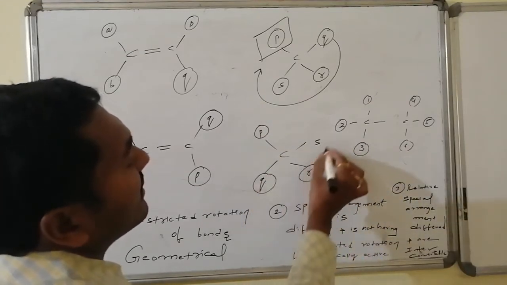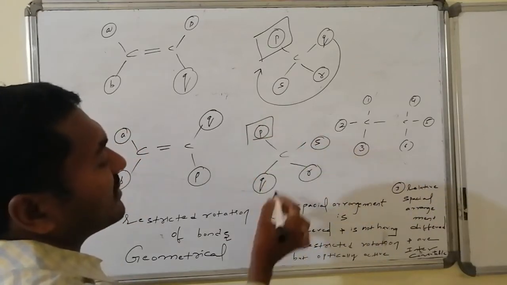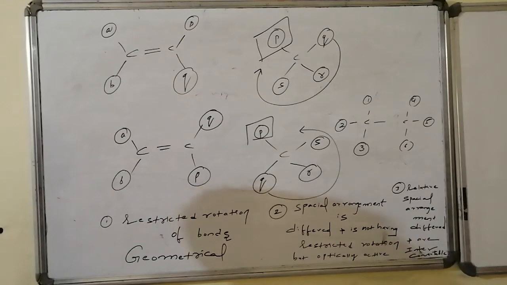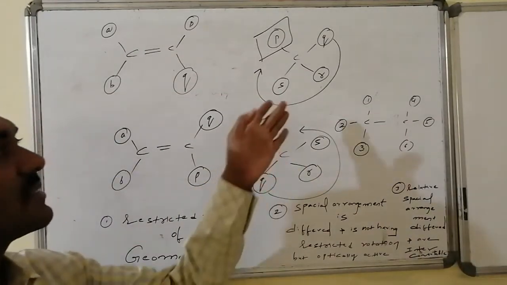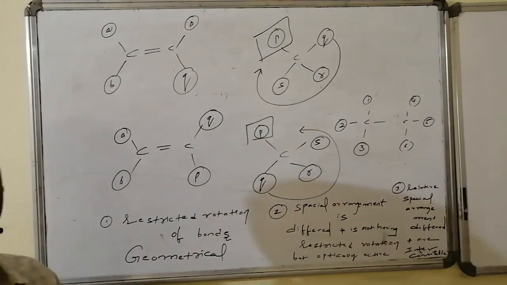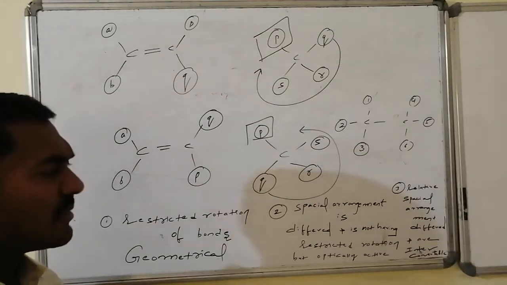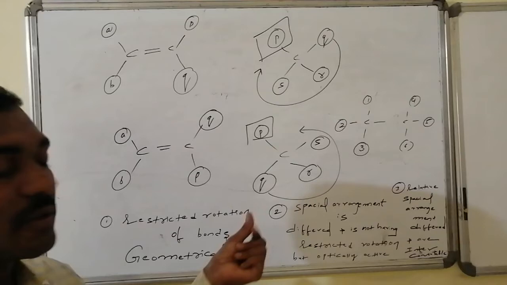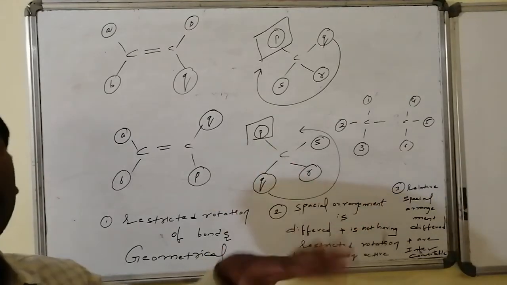If I take this as my reference, then Q, R, S are present in such a way that the connectivity leads to an anti-clockwise direction. This is clockwise direction, this is anti-clockwise direction. Thus, their properties are the same in many respects, except their property with respect to optical activity.